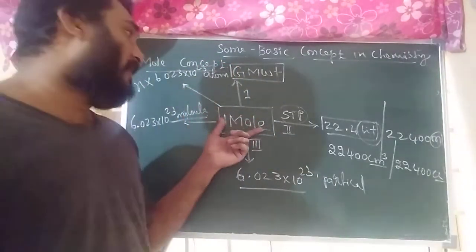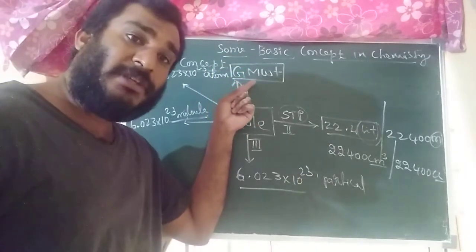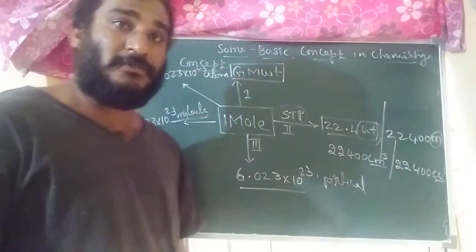So, one mole of any substance contains, in terms of gram molecular weight, its gram molecular weight. That is the first definition.